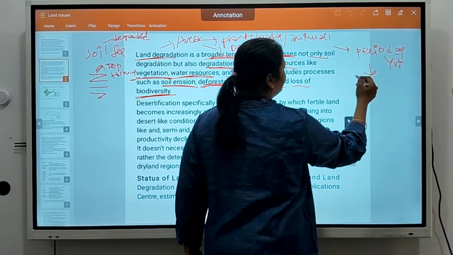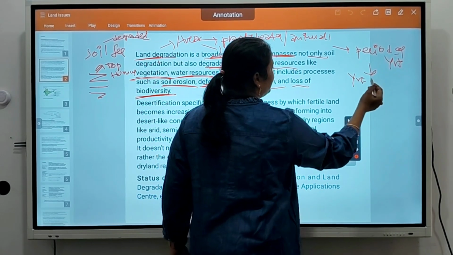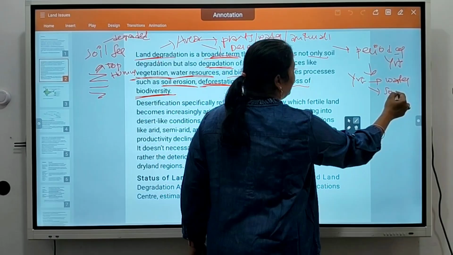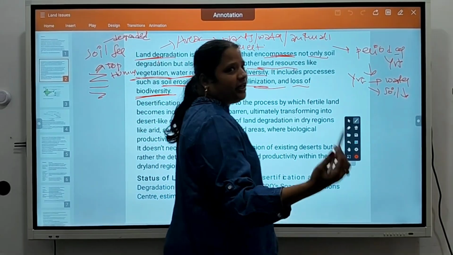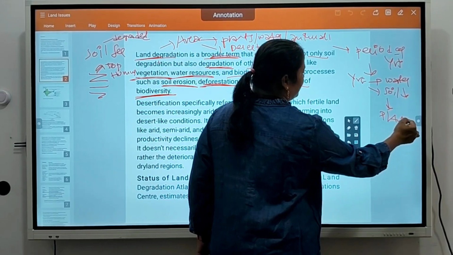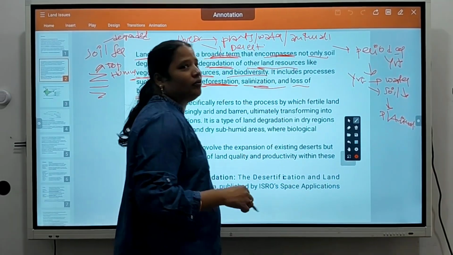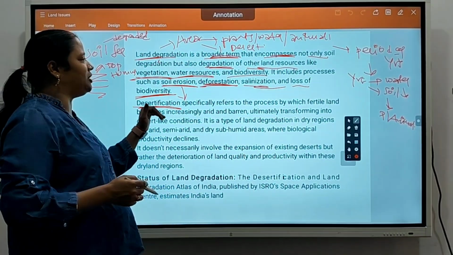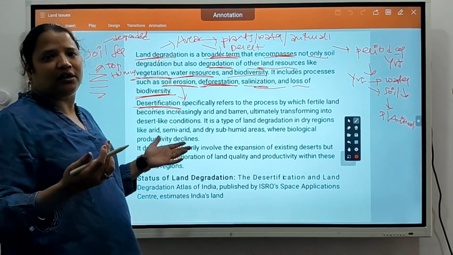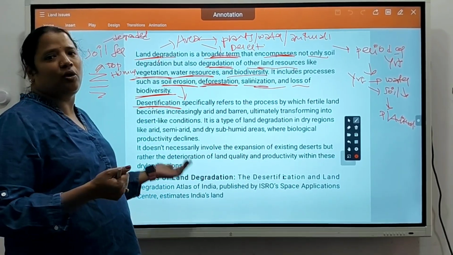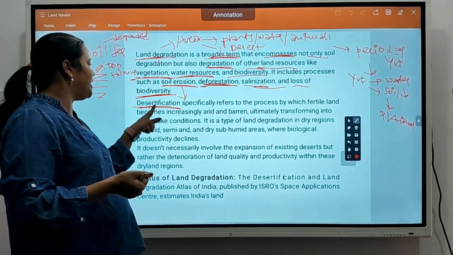where first what will happen? Water will be lost. Soil quality will go down. Soil fertility goes down. Automatically plants or animals can't sustain there. So this happens over a period of time. Huge land degradation leads to desertification. Meaning in an area there is no water, no soil fertility, no animals present, no plants present, then it can be treated as a desert.